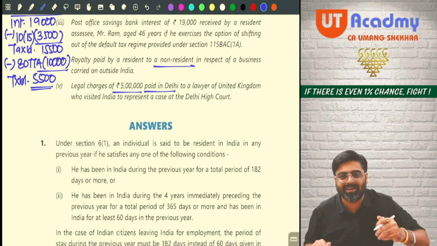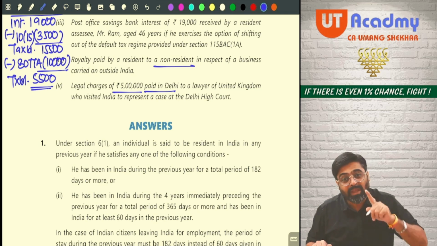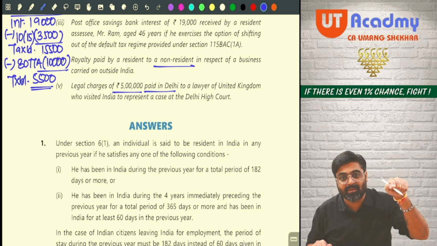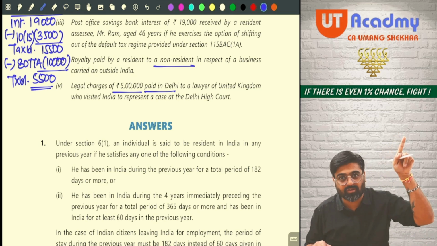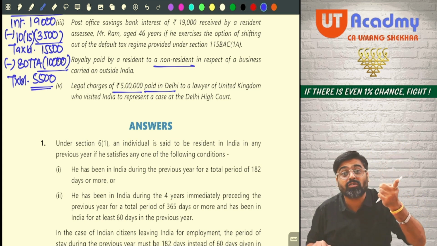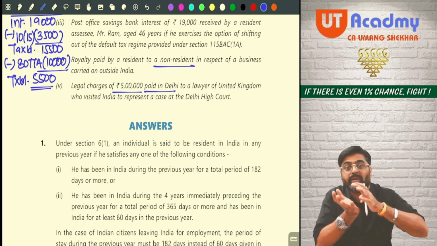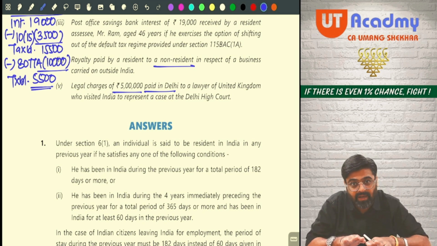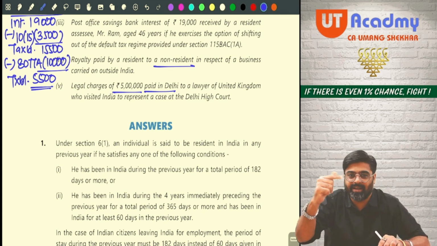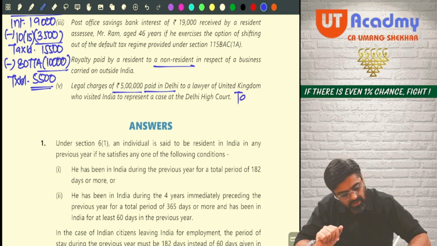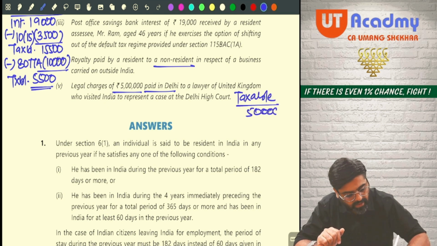What type of income is it? Indian income. So even if that lawyer is from the United Kingdom, even if his status is non-resident, it will not make any difference, because that lawyer is earning this income from India and also receiving it in India. For that lawyer, this income is Indian income. What will be the answer? Taxable. How much amount will be taxable? The entire 5 lakhs will be taxable.